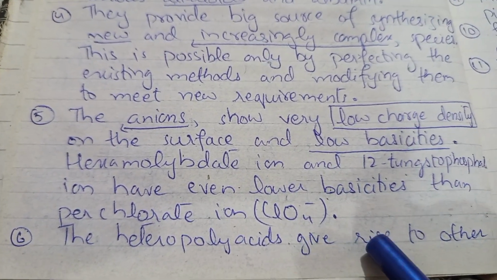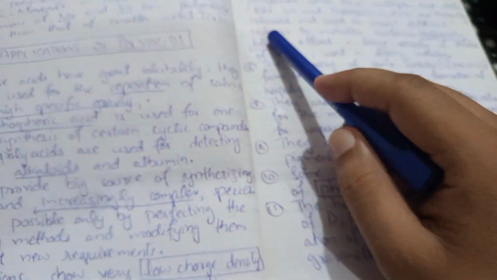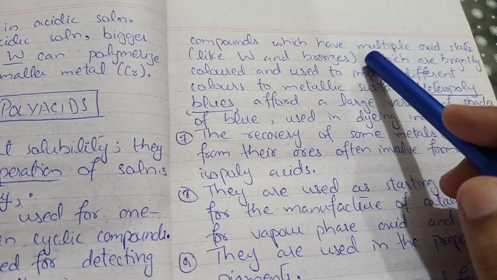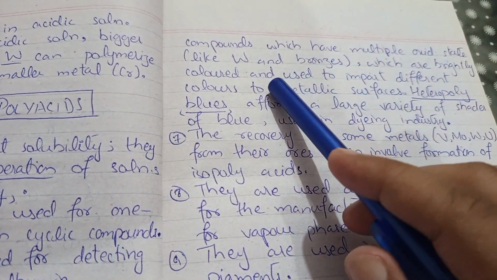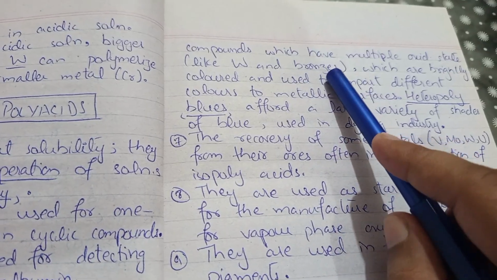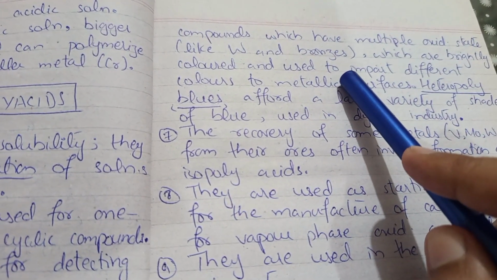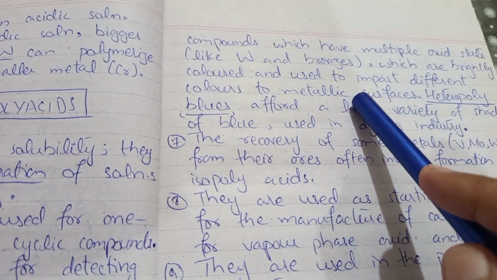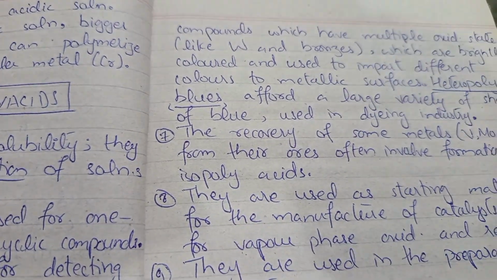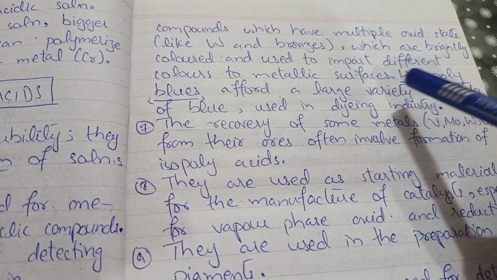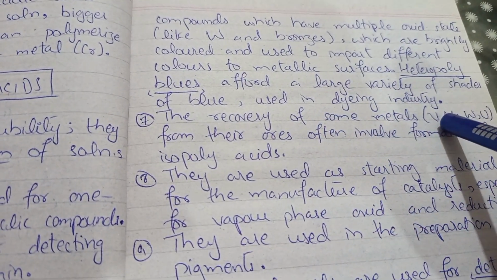The heteropoly acids give rise to other compounds which have multiple oxidation states, like tungsten bronzes, which are brightly colored and used to impart different colors to metallic surfaces. Heteropolyblues afford a large variety of shades of blue used in the dyeing industry.